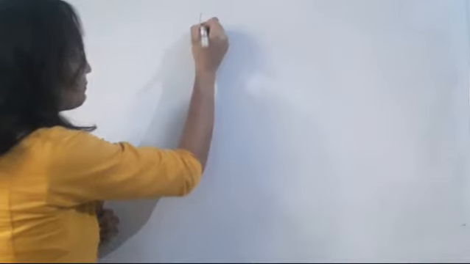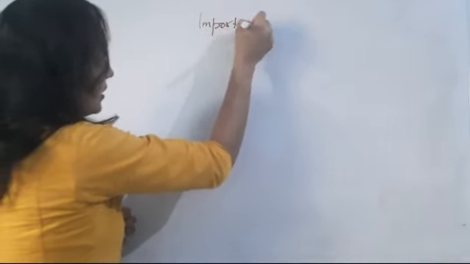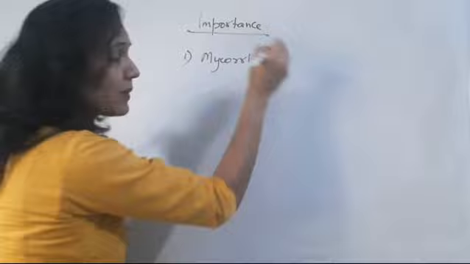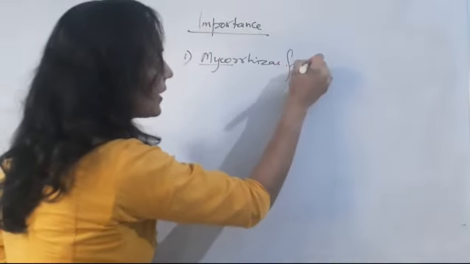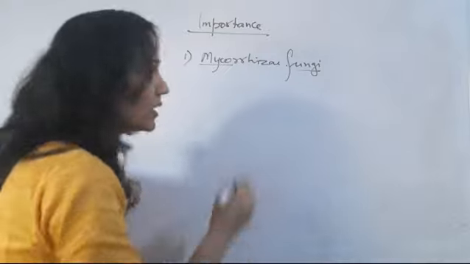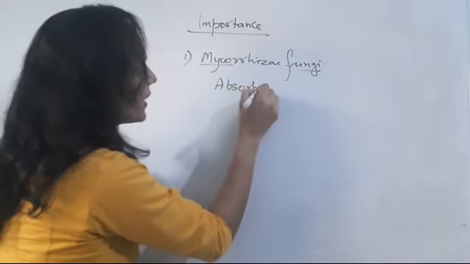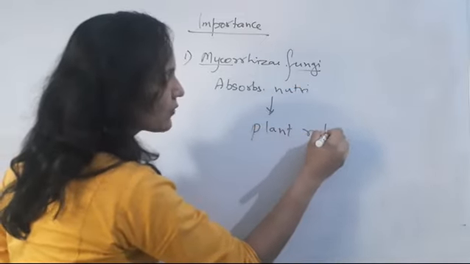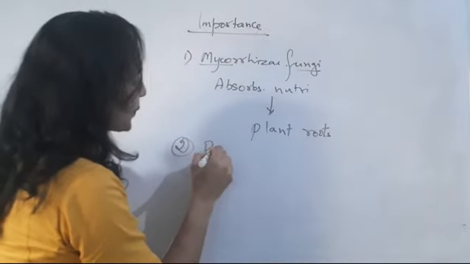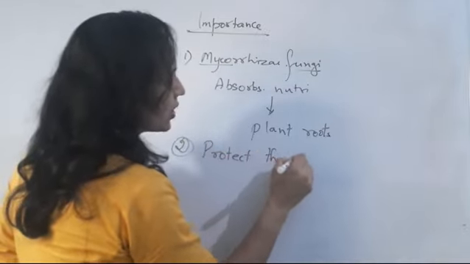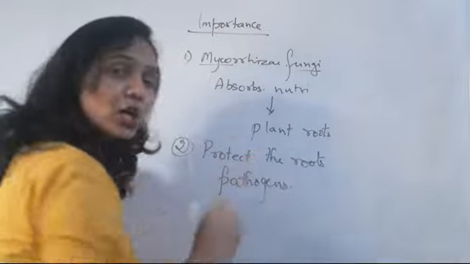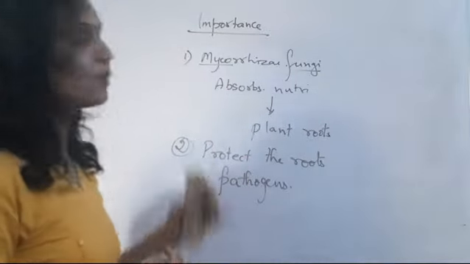And what is the importance of mycorrhiza? Since mycorrhiza is the association of fungi and higher plants, the fungi associated with the roots of higher plants absorb the nutrients and provide them to the plant roots. This is one of the importances. The second one is that they protect the roots of higher plants from pathogens or invaders. Clear? That's all about the importance of mycorrhiza.